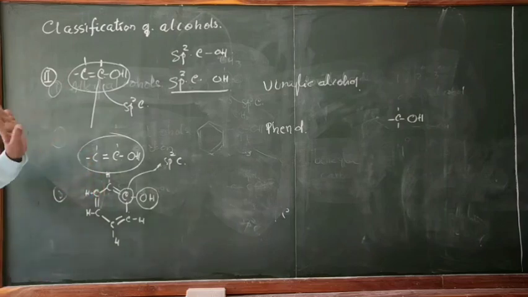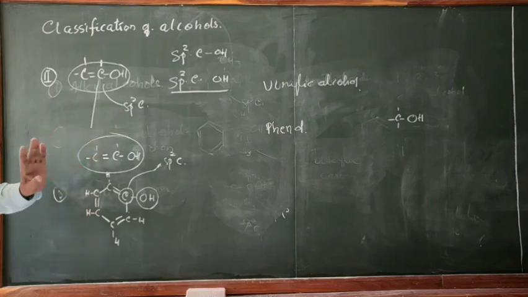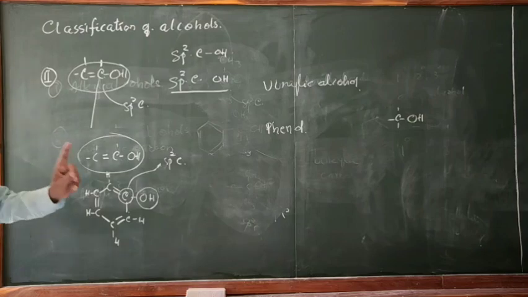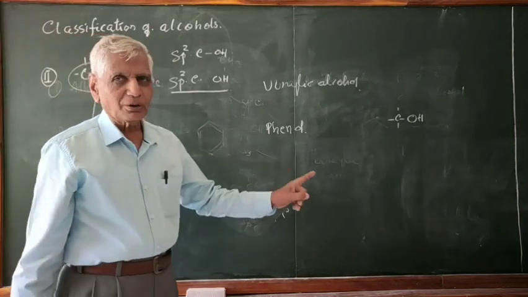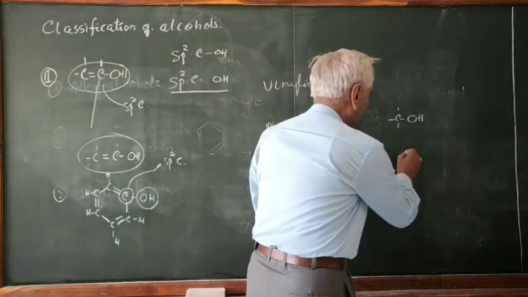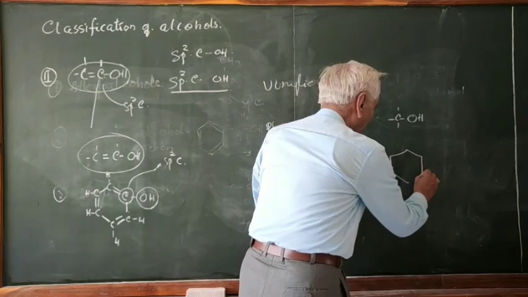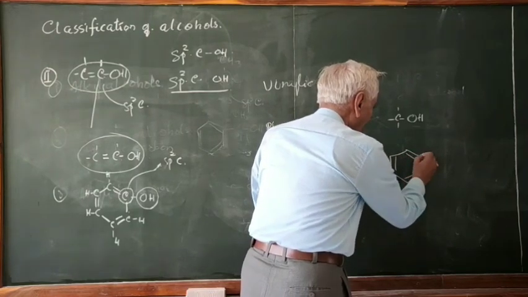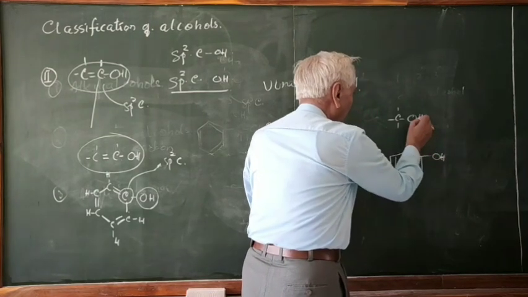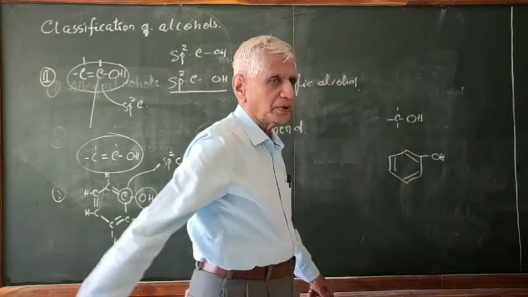This is altogether a different compound. Though it is an alcohol, the difference between alcohols and phenols, you must make a note. In case of alkyl alcohols, the OH should be connected to sp3 carbon.